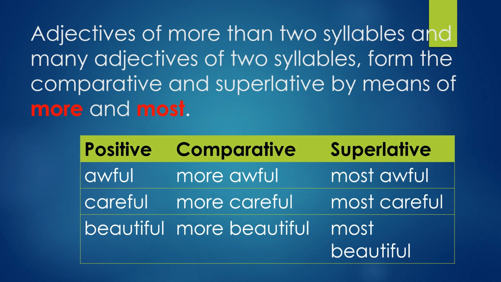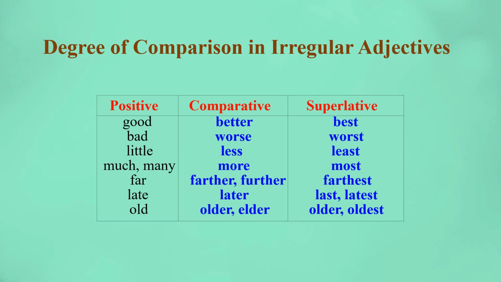Adjectives of more than 2 syllables and many adjectives of 2 syllables form the comparative and superlative by means of more and most. Generally, we use more and most for 2-syllable words and words of more than 2 syllables. Awful, more awful, most awful. Careful, more careful, most careful. Beautiful, more beautiful, most beautiful. Generally these end with FUL.